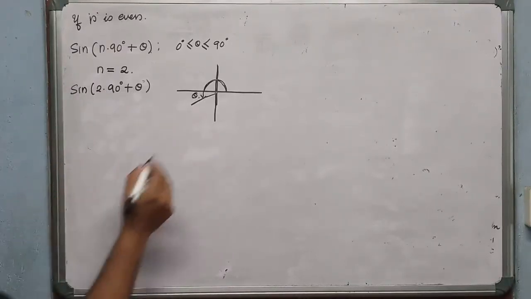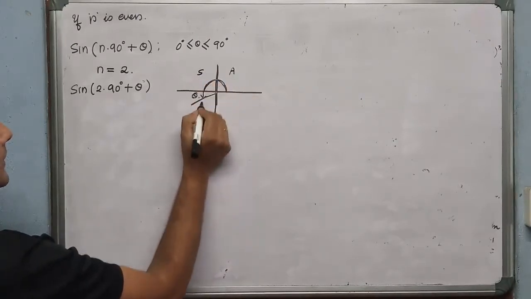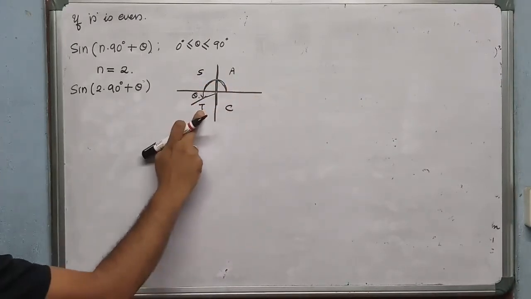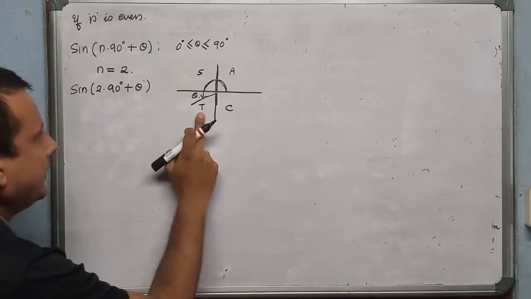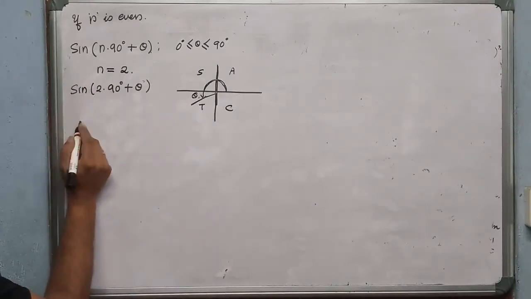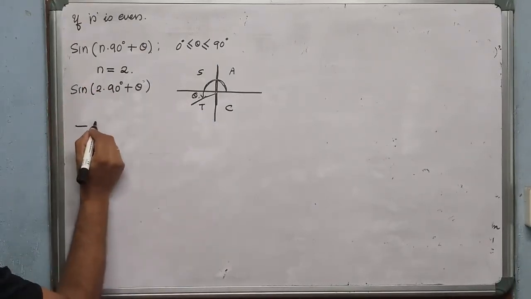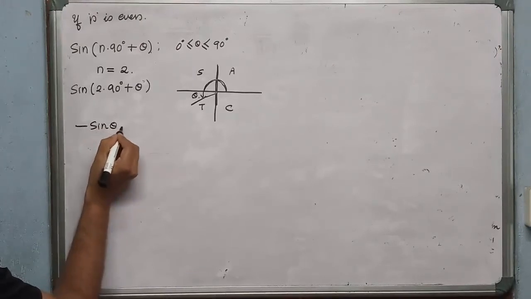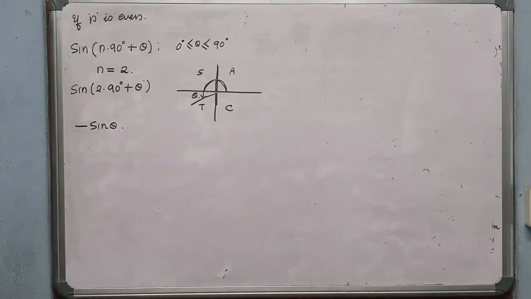In the third quadrant, according to this theory, ASTC, only tan or cot is positive. That means the sign will be negative. Then we can write minus sine theta. This is how we are going to represent it in a quadrant system.